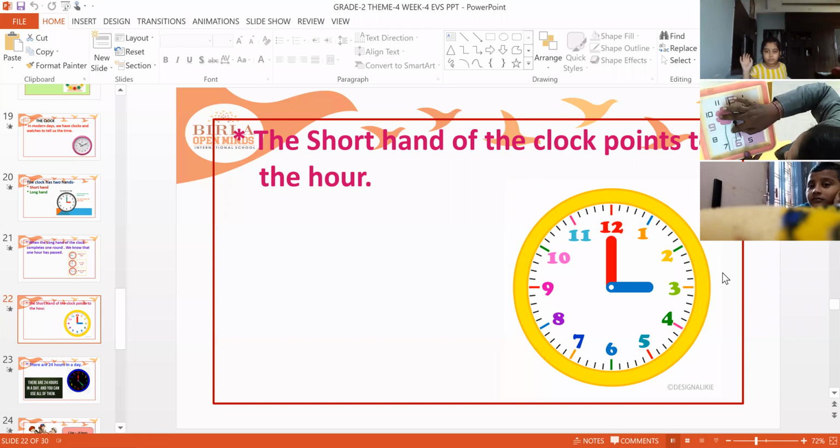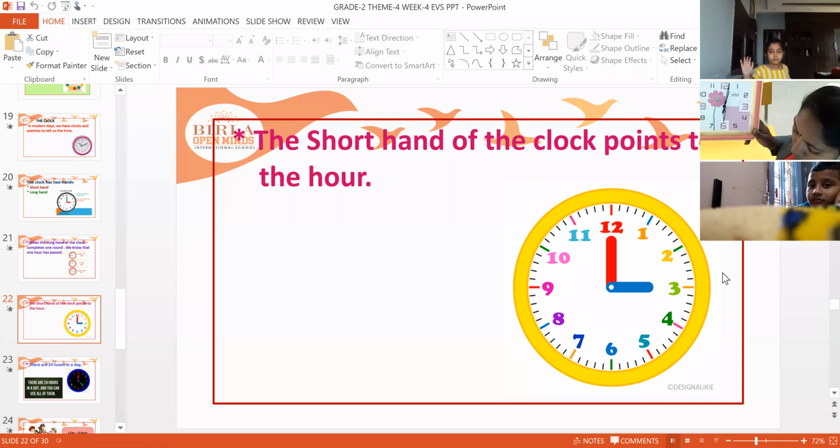Now if the short hand is here and the long hand is here, 6 o'clock. For example, the short hand is here, it is 3 o'clock. If it is here, 1 o'clock.